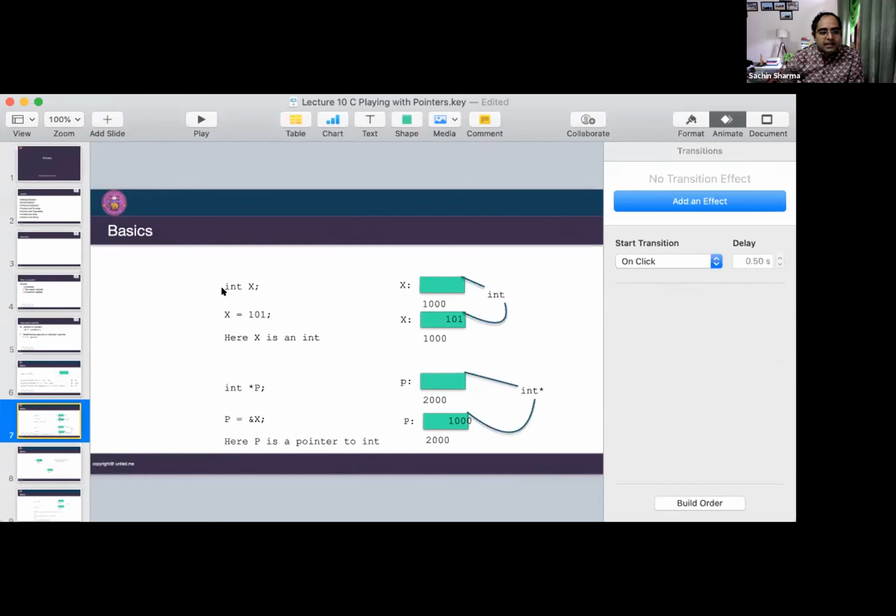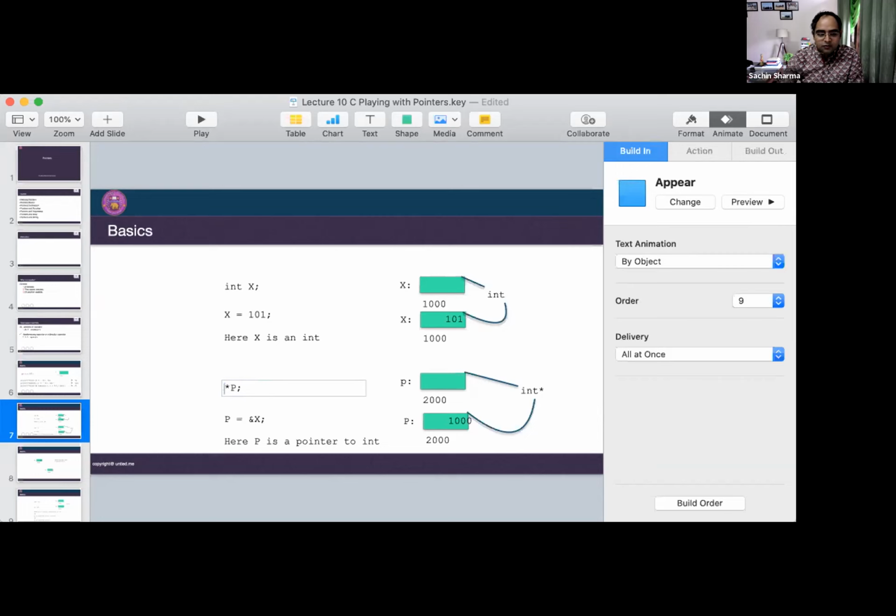What is actually happening here is that when you create int x, a memory space is created. When you assign the value 101, it is assigned to this memory space, and the address of this memory space is 1000, just for your understanding. After that, I am creating a variable p which is of pointer type, and since it is of pointer type, it will point to a memory location. This is how it is declared. But I want this pointer to point to the memory location where an integer value is stored. That's why I am writing int here.